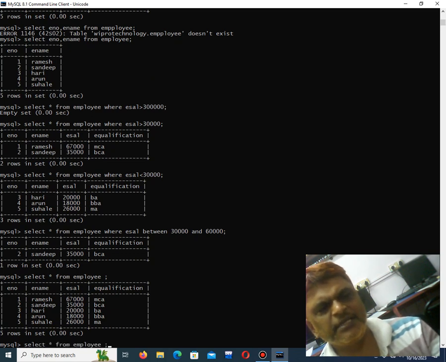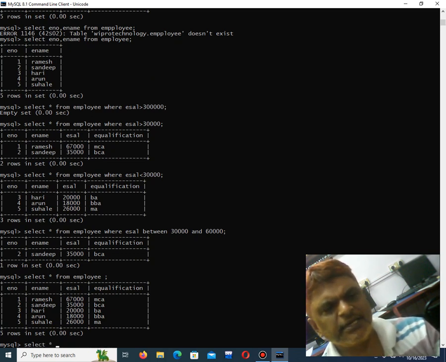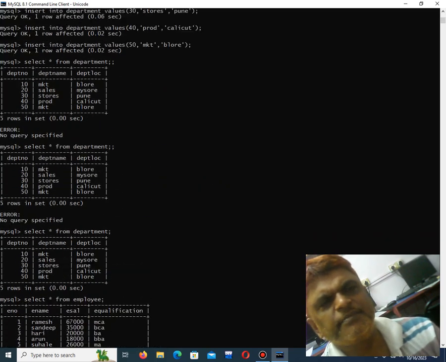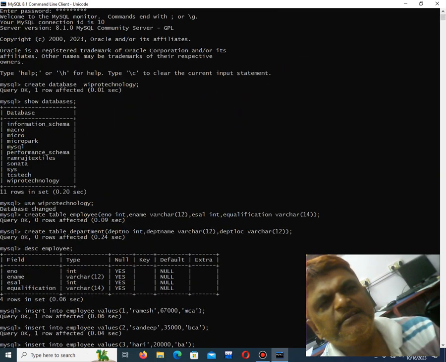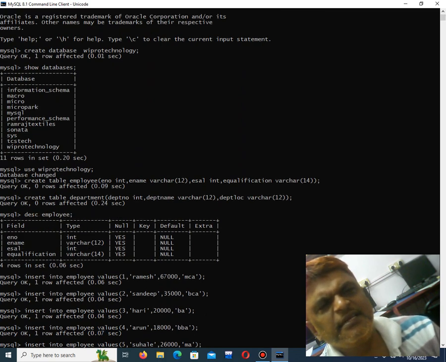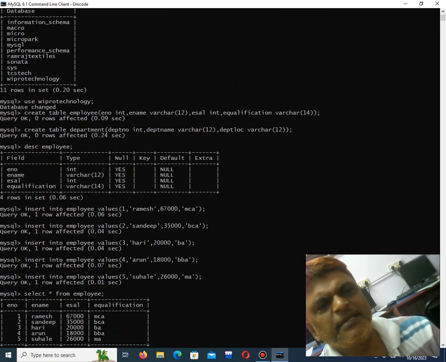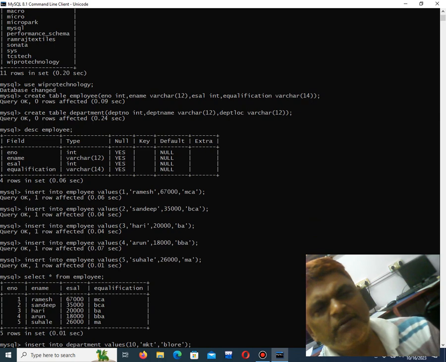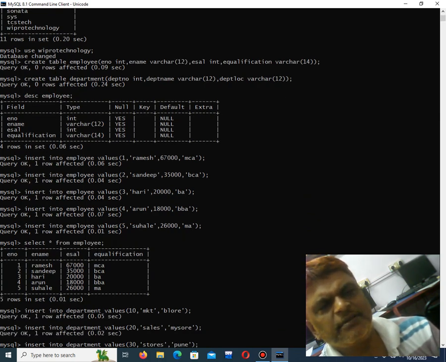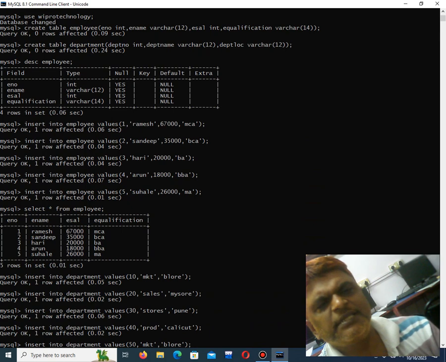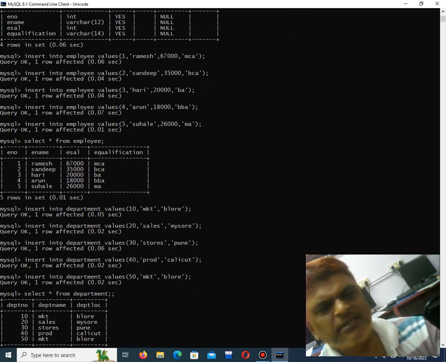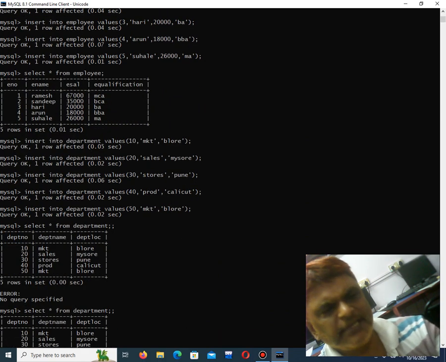Once again, I'll scroll up and show you what I did from the start. First I did how to create a database. Then how to select a particular database. Then how to create a table in MySQL. Then how to describe a table, how to see the structure of the table. Then how to insert records into a table. Next, how to insert records in a second table. Then how to select and see the records in the first table and second table.